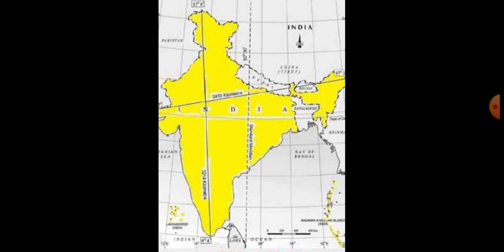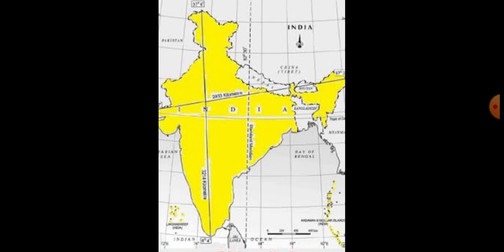Then from east to west, one line is there, that is the east-west corridor. The extent of the east-west corridor is 2933 kilometers. That line stretches from the Rann of Kutch in Gujarat in the west to Arunachal Pradesh in the east.